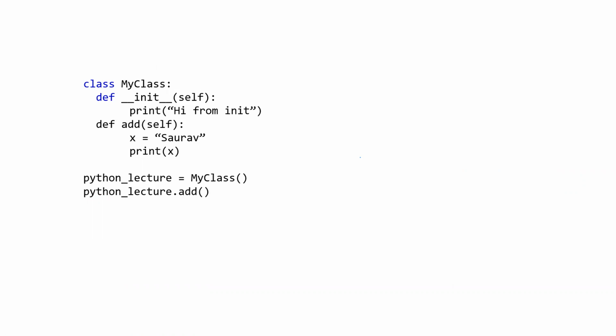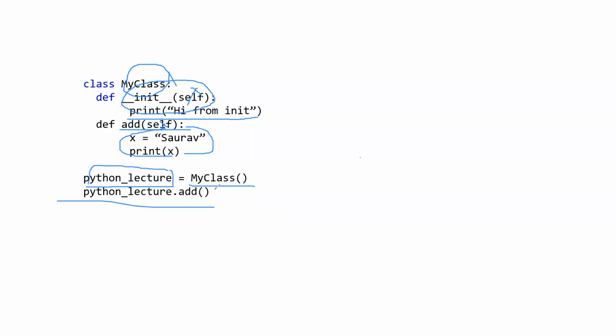Now let's take an example of this. We have two methods here in one class, my class. One method is init, and it also has a self. Just don't worry about this self, we will discuss it in much detail. And what does init do? It prints "Hi from init". Then there is another function called add, and it has the same parameter as before. Now we create an object called Python lecture, and it contains my class.